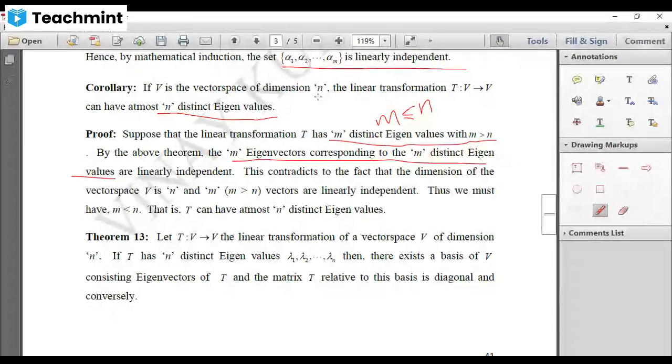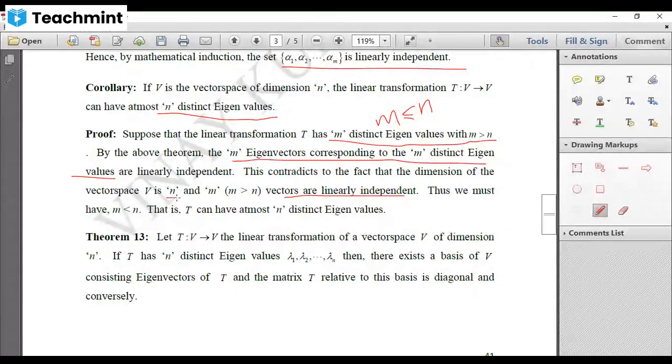There is a theorem in our vector space which says if the dimension is n and there are n plus 1 vectors, then that set is linearly dependent. But here our set is linearly independent. Our vectors are linearly independent and m is greater than n. This is not possible because the basis contains n elements.